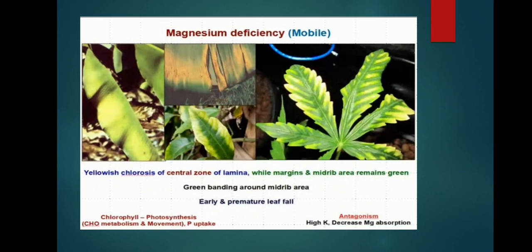Magnesium also shows antagonism. When high potassium is given, magnesium decreases. If you give more potassium than enough, it decreases magnesium absorption by the plant. If high magnesium is given, then potassium is decreased. That is called antagonism. Magnesium also helps in phosphorus uptake.